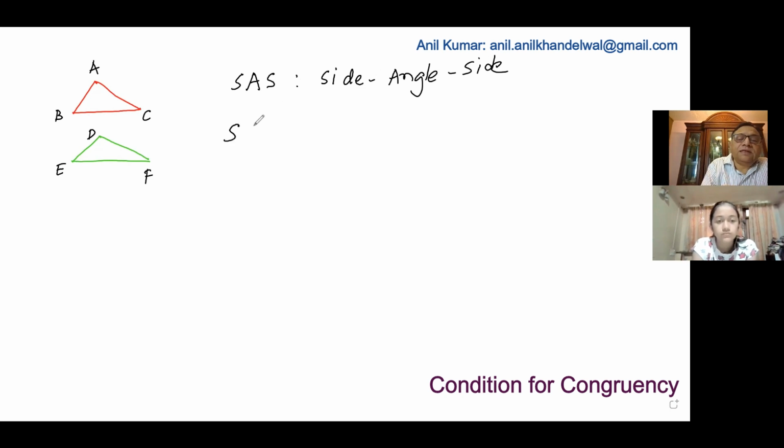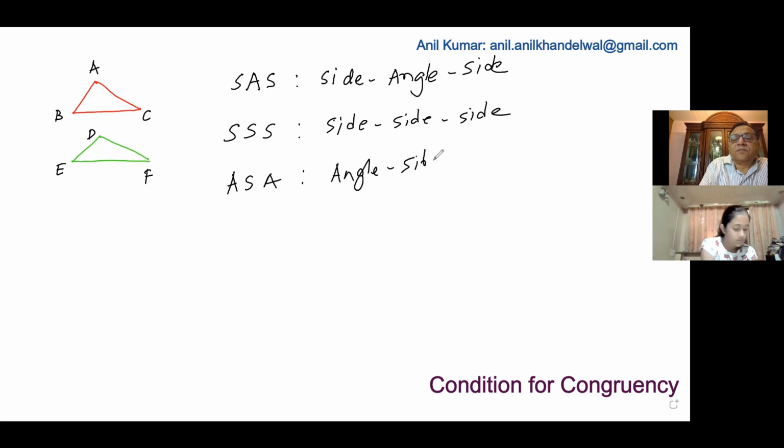If we have SSS, as we saw last time, that means side, side, side, then they are congruent. Or if you have ASA, angle, side, angle, then they are congruent. Correct? We could also have angle, angle, side.